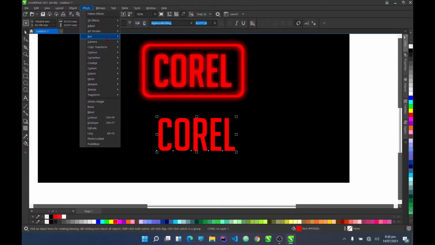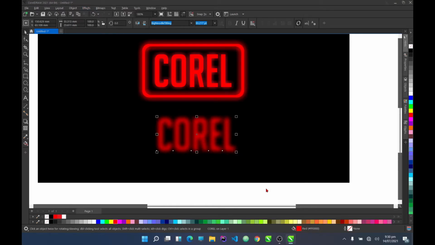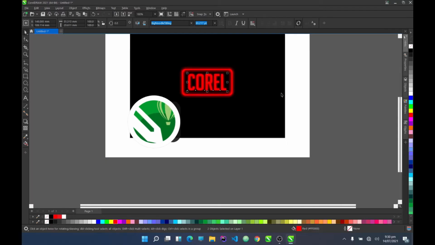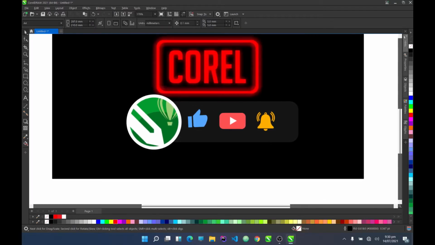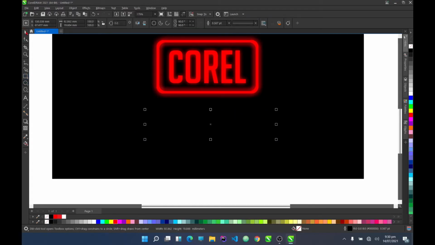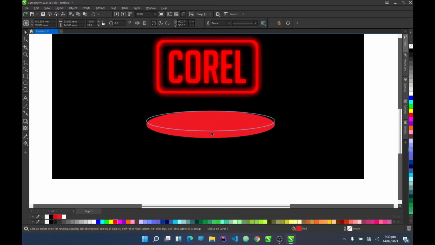Let's go to effects, go to blur, go to Gaussian blur, add some Gaussian blur like this. Then we'll make sure this one is on top. We'll take this one and put it just under it. Now we have this. Now to give it a realistic look, all we have to do is just create a kind of circle under here. We'll make it red, of course, like so.